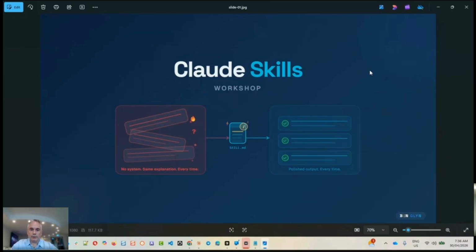Yeah, so as Mason said, we're going to be looking at Claude skills and some of the assets that will come around with them as well. So what we can see here in this diagram is that often we know we're doing things over and over again. There must be a better way. Before Claude and before AI, before a lot of automation, we would write standard operating instructions and follow them.